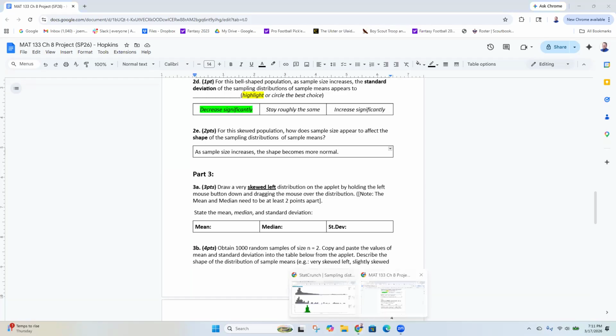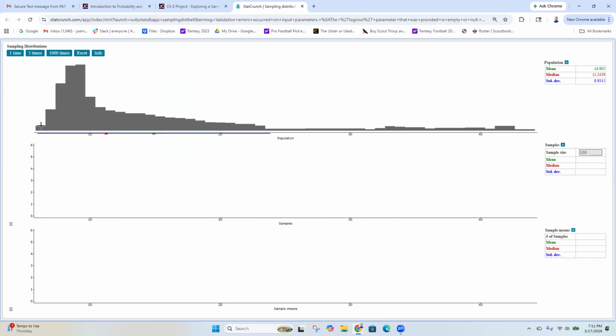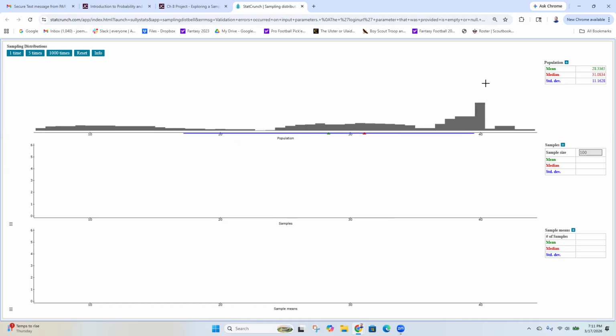So let's come back over to here. You're going to reset and left click, and now I want a big tail to the left, and then a big bump over here on the right, and that's what you want, okay? So my mean now is 32.7, my median is 38.5. That's a difference of 4.8. So yeah, I'm good. That'll work.